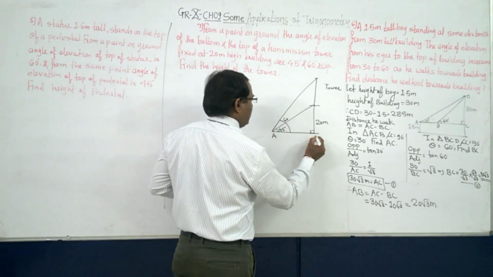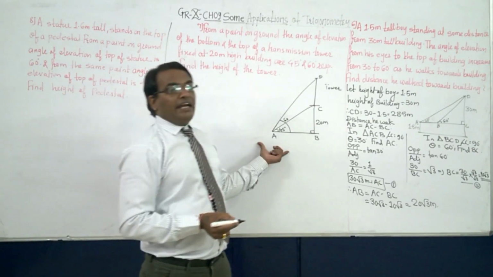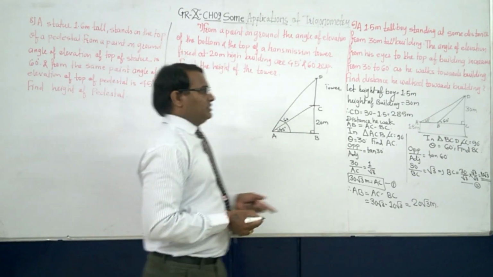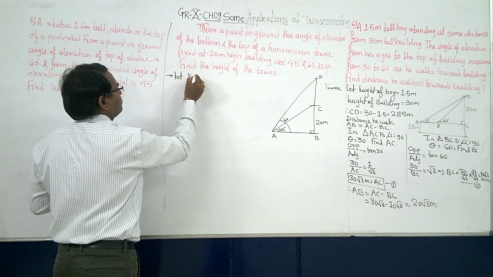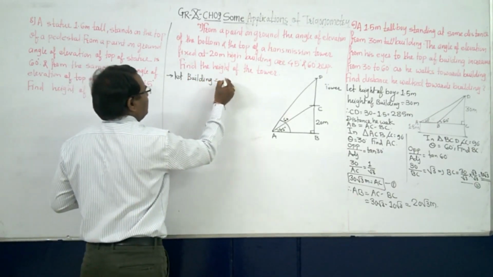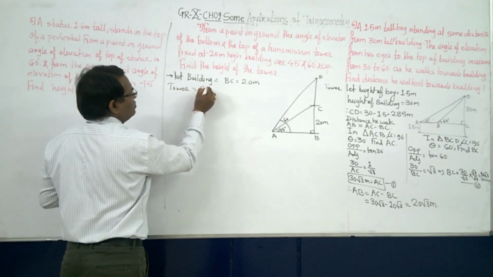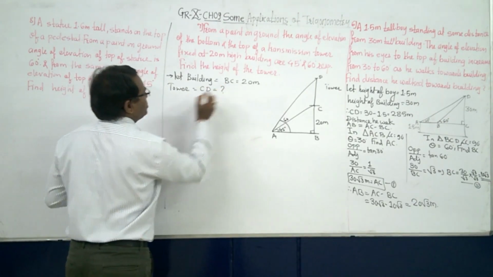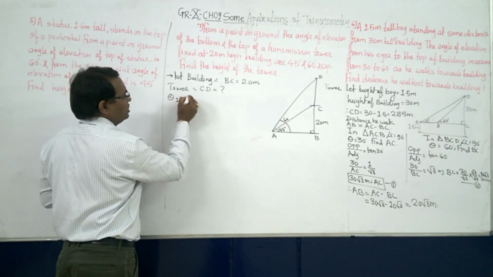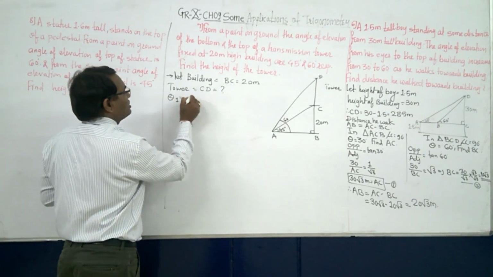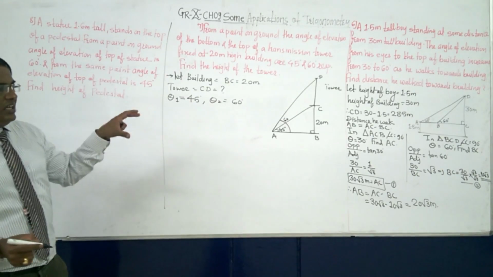Now again, it is A, B, C and D. Now ABC is one right angle triangle, and ABD is the second right angle triangle. So again formulate: let the building that we have considered, BC, be equal to 20 meter. The tower is equal to CD, we have to find out, question mark. Then theta 1 is the angle A, theta 1 is 45 degree and theta 2 is equal to 60 degree. Now basically you have to observe the diagram.